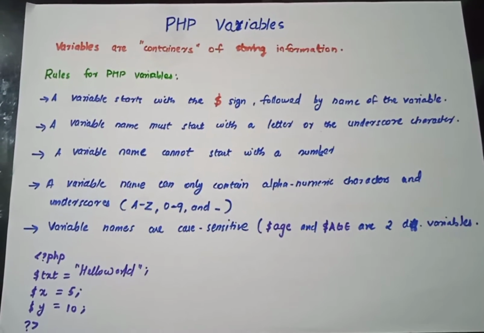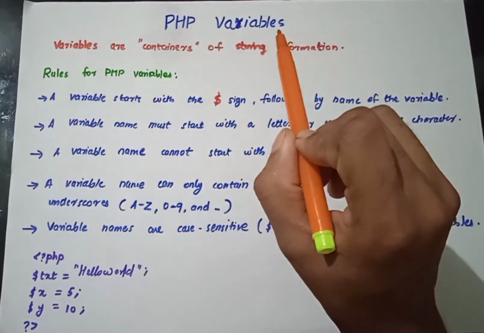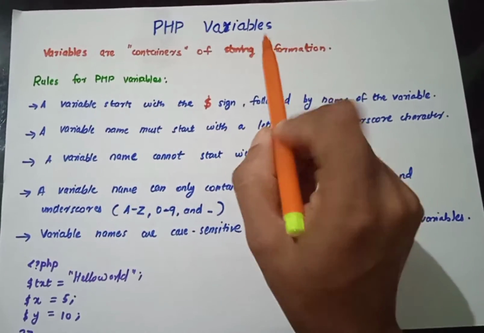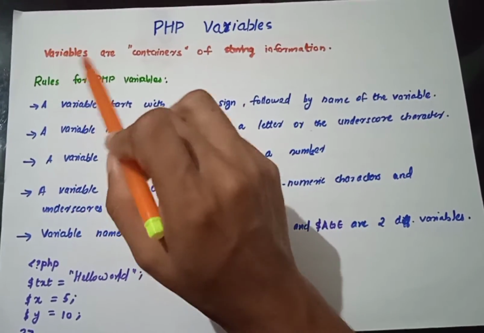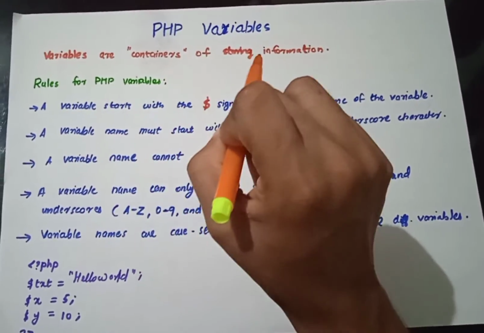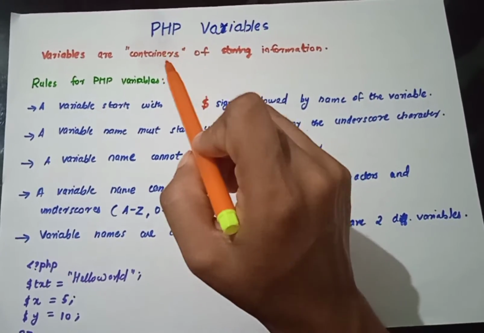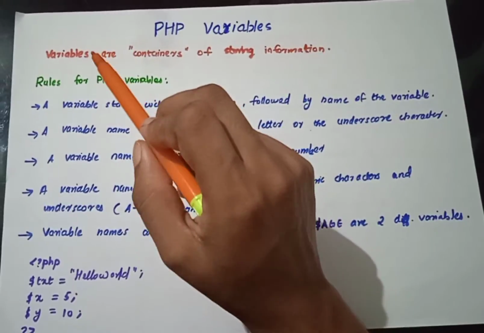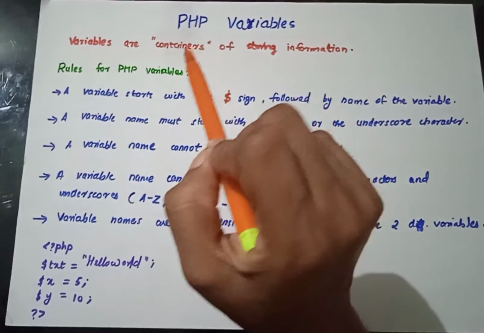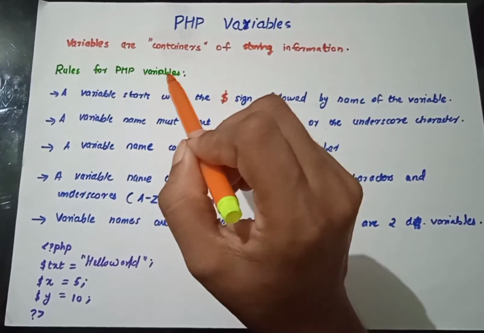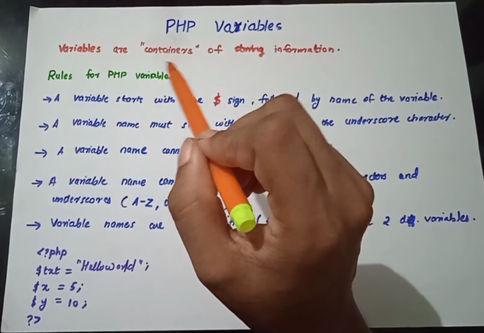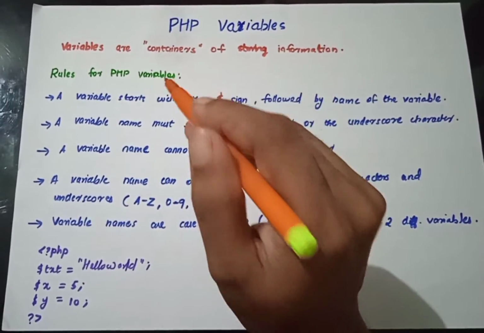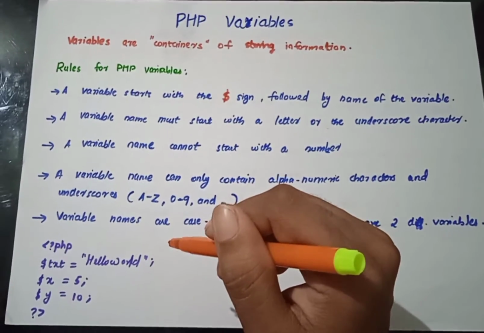So in this session, first we discuss PHP variables. What actually is a variable? A variable, or variables, are containers for storing information. So this is the concept behind variables. And let's see what the rules are for PHP variables. That means, in order to declare a variable, what all you need and how you can do that.